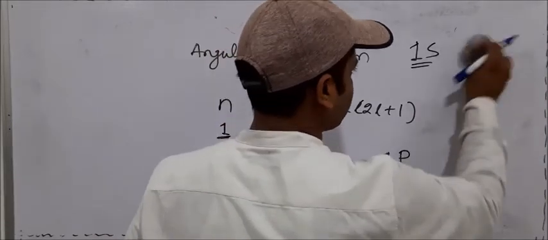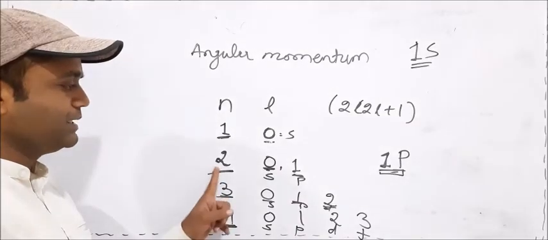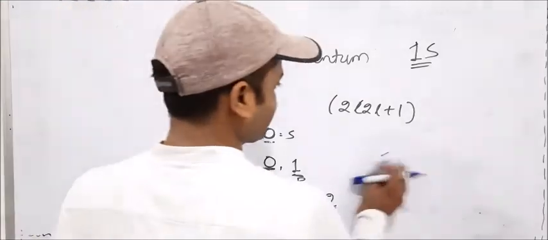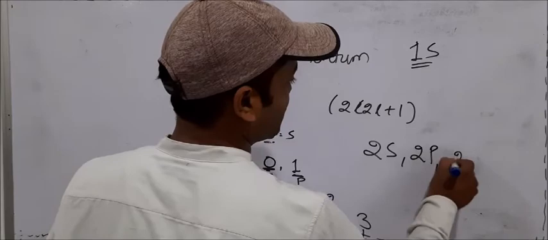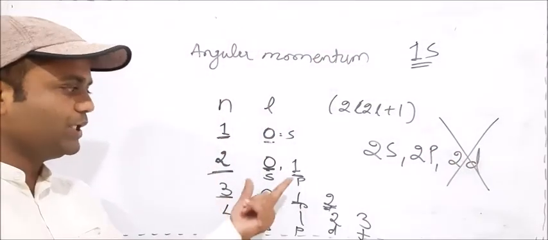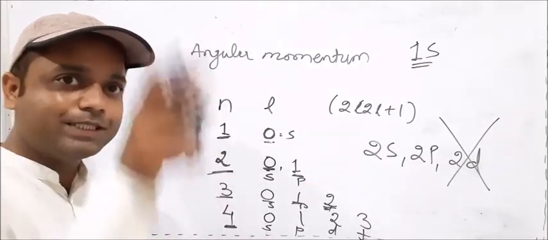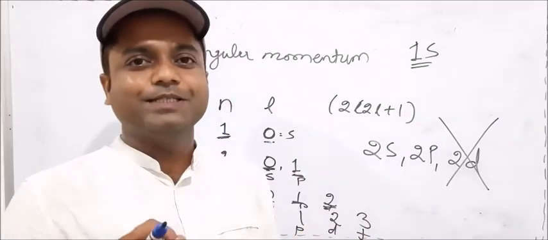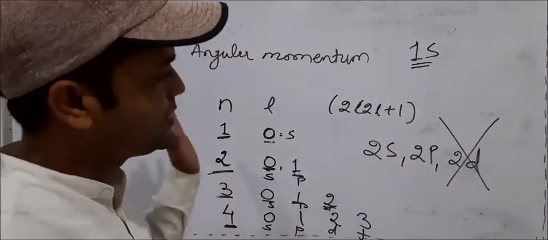You only get 1s. In the second principal quantum number, only 2 orbitals are possible, s and p, never d. So 2s is possible, 2p is possible, but 2d is never possible, because in principal quantum number 2 only 2 shapes are there, s and p. The s shape and p shape in the second energy level. An electron never goes to the double dumbbell shape in the second energy level. The third and fourth energy levels are similar.